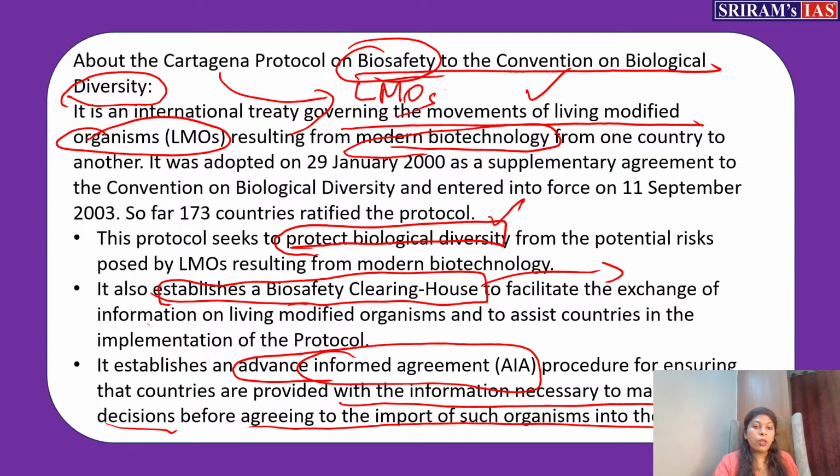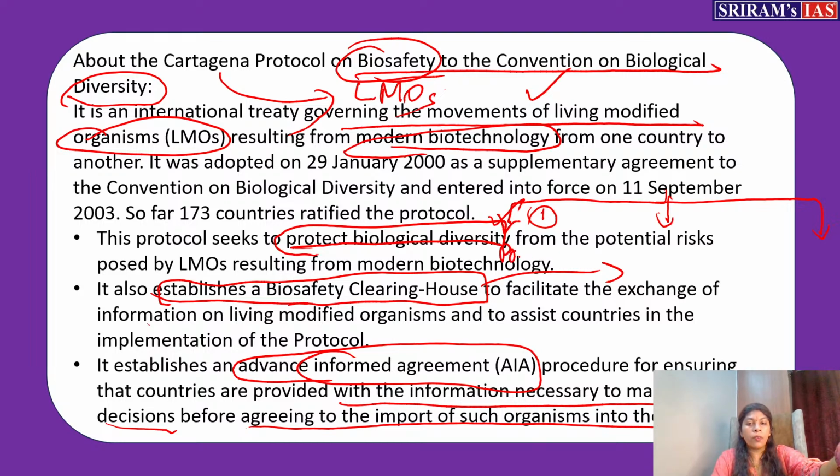And then you can put the main three purposes taken care of by this protocol, that is, how it tries to safeguard or bring biosafety.